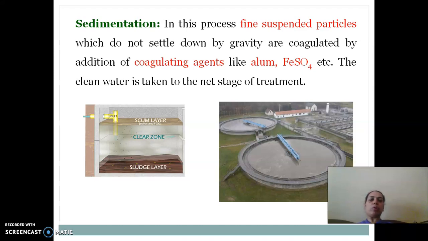the floating objects, the sand, grit, then the oil and grease, and along with that very fine suspended particles of the sewage water. In the next video, we'll have a look at how we can treat the water, wherein the BOD level of the water, the organic matter which is present, can be reduced by carrying out the biological treatment, that is, secondary treatment. So that we will take up in the next video.